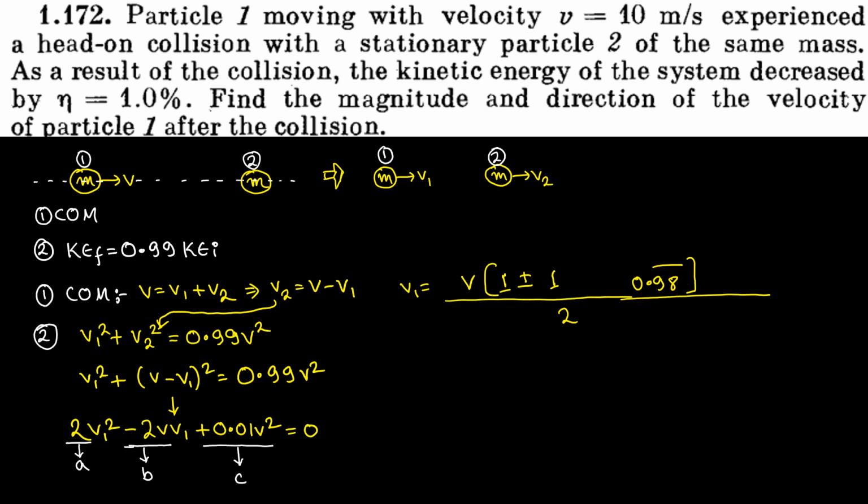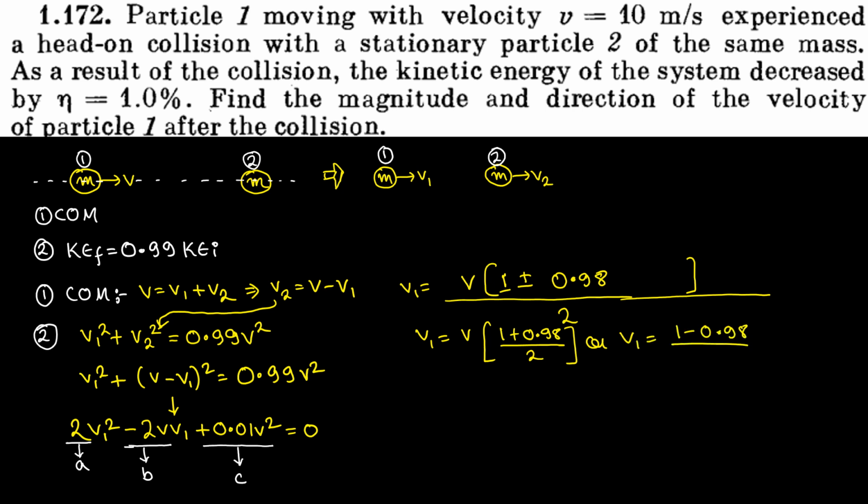What is the square root of 1? 1 only. So the square root of 0.98 will be very near to 0.98. It doesn't make a difference. So we are left with (1 plus 0.98) divided by 2 and (1 minus 0.98) divided by 2. So our answer would be v1 is either v into (1 plus 0.98) divided by 2, or v1 is equal to (1 minus 0.98) divided by 2 into v, isn't it?